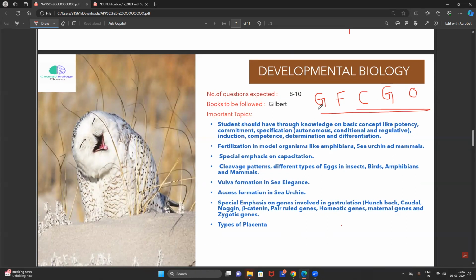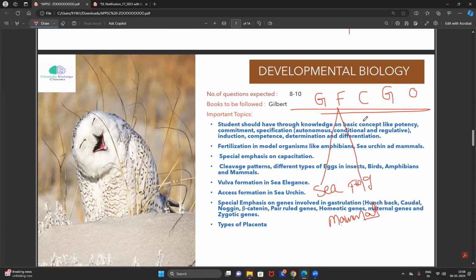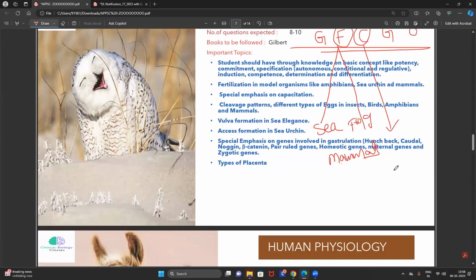So when you are reading all these events, you have to read very specifically. An example: how does fertilization occur in the sea urchin? How does fertilization take place in the frog? How does fertilization take place in mammals? So we have to read by giving specifications to the different organisms. That is what we call developmental biology. When you are reading a specific process, you have to take different organisms as models and focus on them. Suppose, for example, you are reading cleavage, again the same.